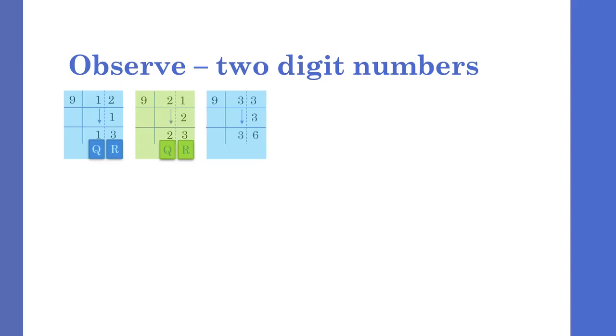So mechanically we can take the first digit of the quotient and the remainder is obtained by adding this digit to the second digit of the dividend.